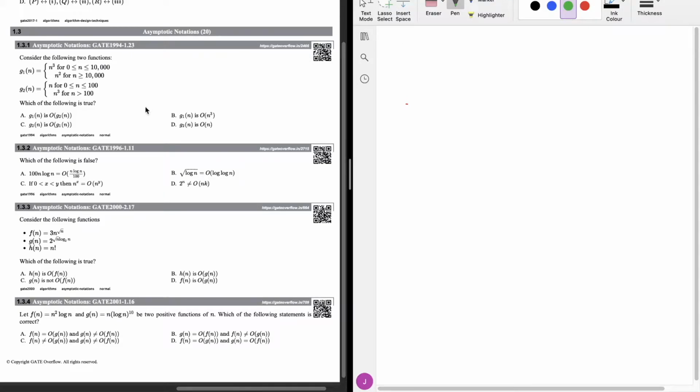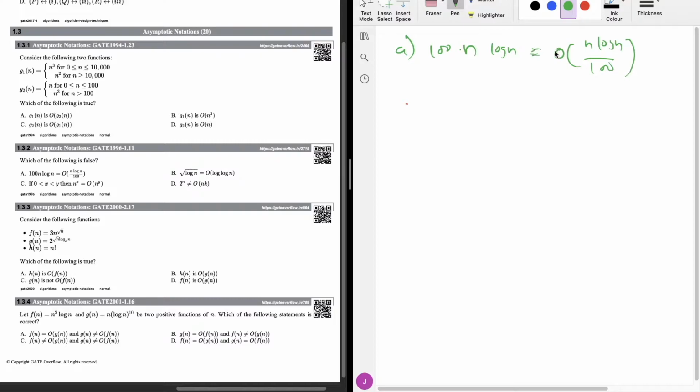So today we are going to discuss this 1996 question. It is asking which one of these is false. Four options are given. The first option is 100 into n log n equals order of n log n by 100.